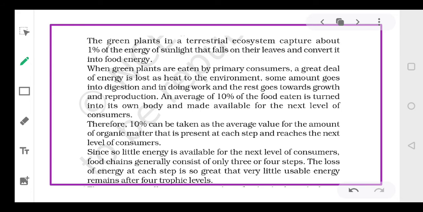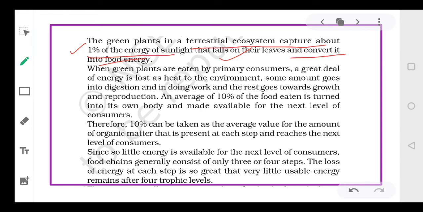So let's revise it. The green plants in the terrestrial ecosystem capture 1% of the sunlight. जो plants हैं हमारे वो 1% सनलाइट को ट्रैप करते हैं जितना भी उनके leaves पर गिरती है, and that 1% is converted into food. So just imagine the entire plants which are present on the earth, they can only capture 1% of the sunlight. जितने भी plants हमारे अर्थ पर मौजूद हैं वो सिर्फ 1% एनर्जी को कैप्चर करते हैं. 99% of the energy it returns back into the universe.